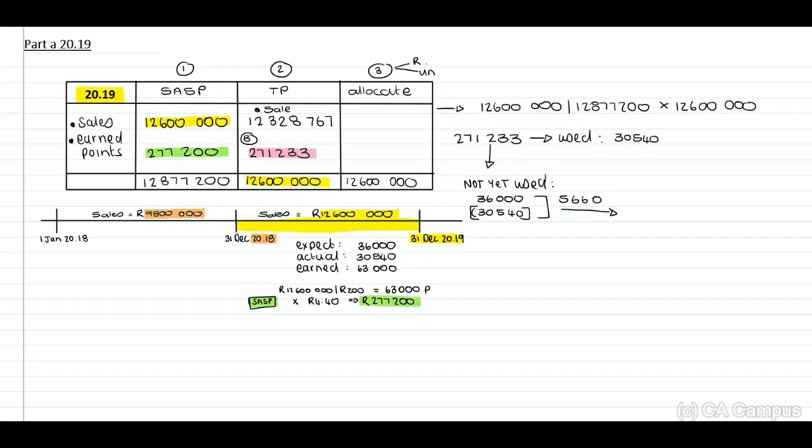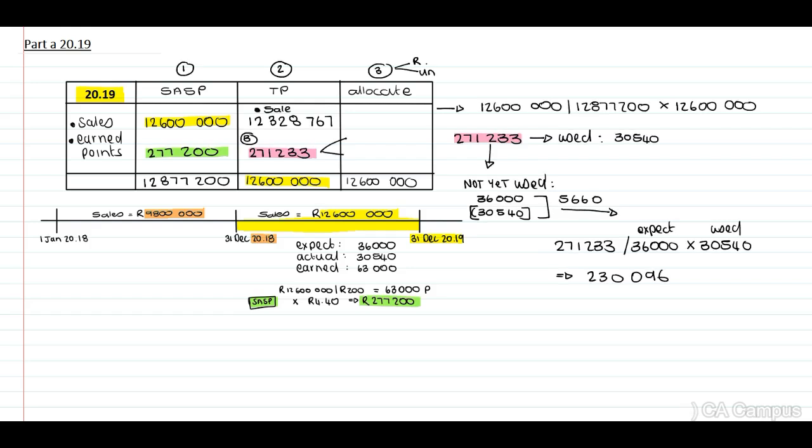Therefore, we need to proportion this amount. Again, how do we do this? We have our 271,233. It relates to the total 36,000 that we expect times the 30,540 that we have used. And the point used in 20.19 is 230,096.